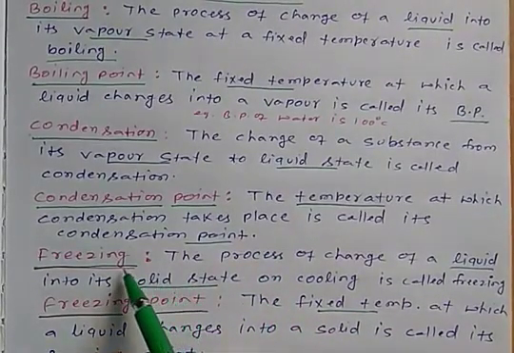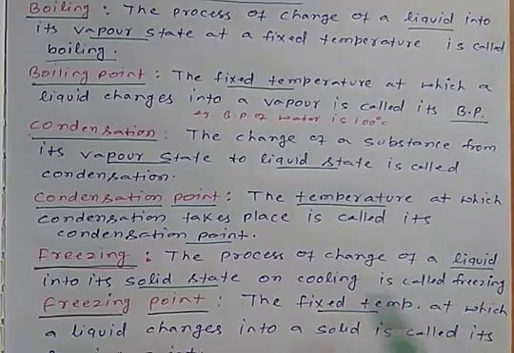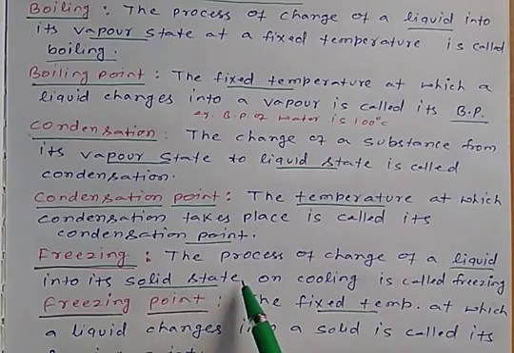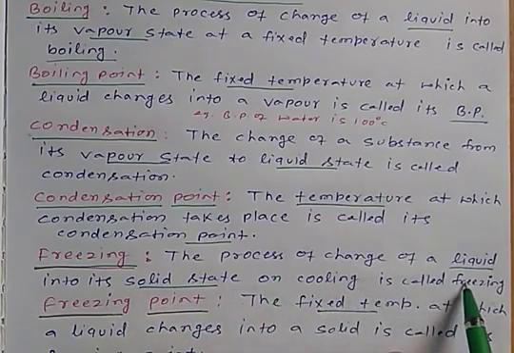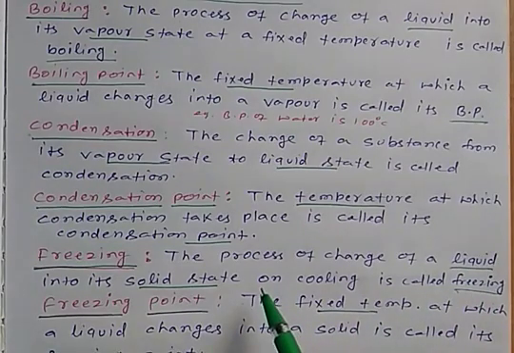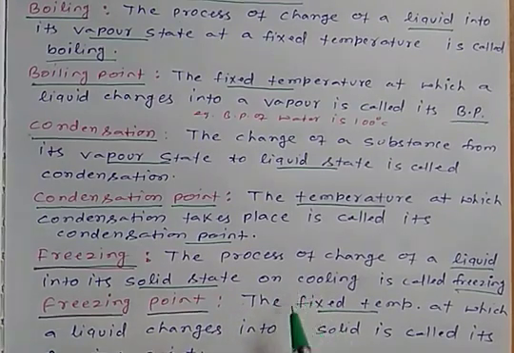Next term is freezing. The process of change of a liquid into its solid state on cooling is called freezing. It is also a process in which the liquid state changes into the solid state on cooling. So when we cool the water, then gradually the temperature will come down, and at a fixed temperature all the water changes into ice, and that process is called freezing.